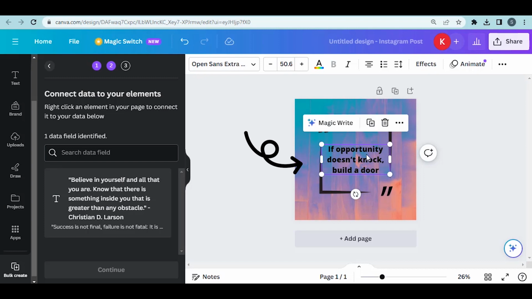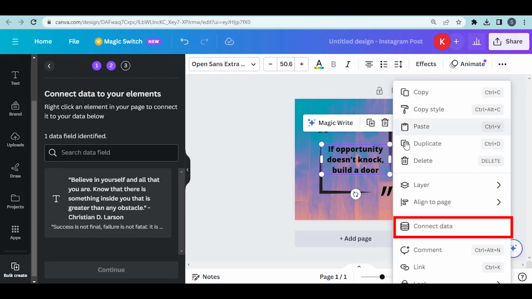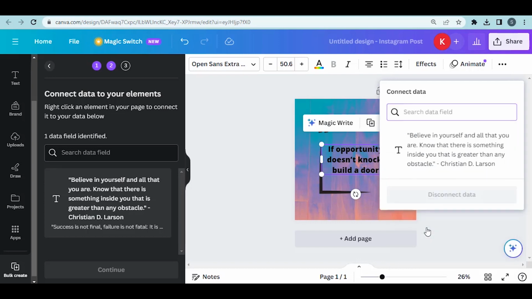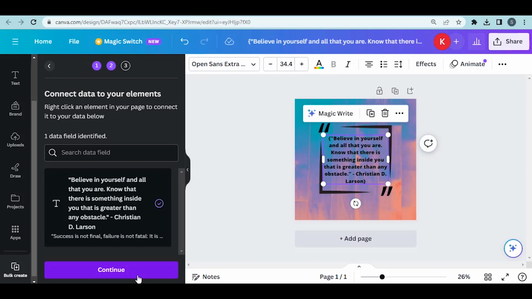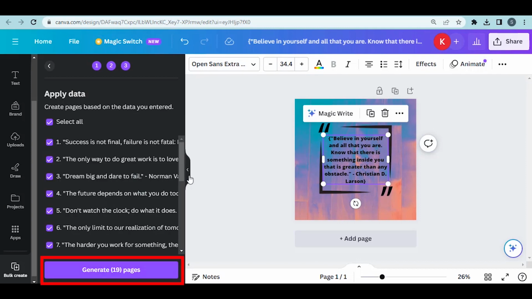Click on the text, and you'll see 3 dots. Click on them from there. Select Connect Data. Choose your data, then click on Continue, and then Generate. I only select 5 here because I'm just guiding you.